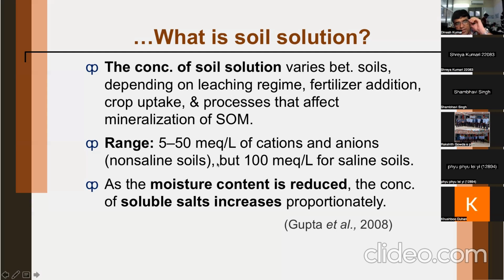Generally, you get a range of cations and anions from 5 to 50 milliequivalents per liter. This is a general range of nutrients in soil solution, for cations and anions both. But this is for non-saline soils. In saline soil, this concentration will be more because of higher sodium. It can go as high as 100 milliequivalents per liter for saline soils.